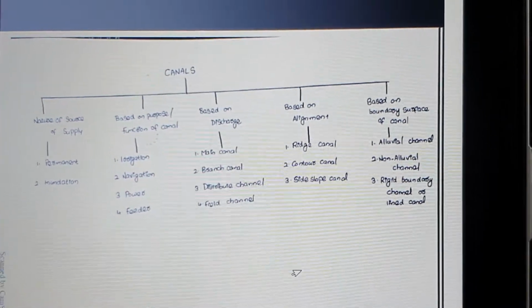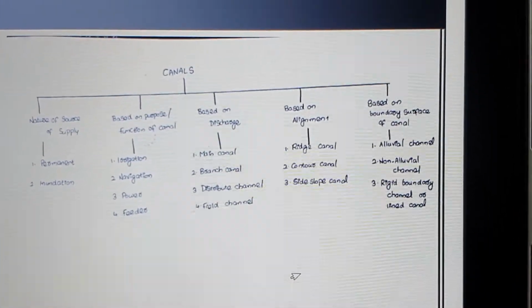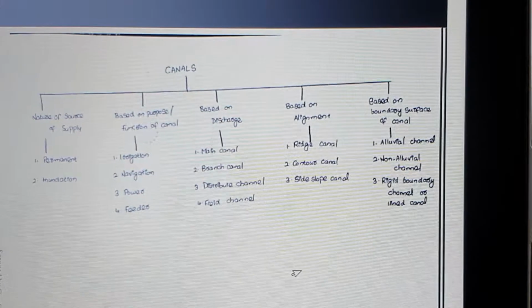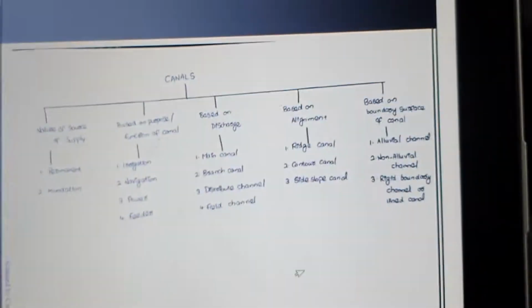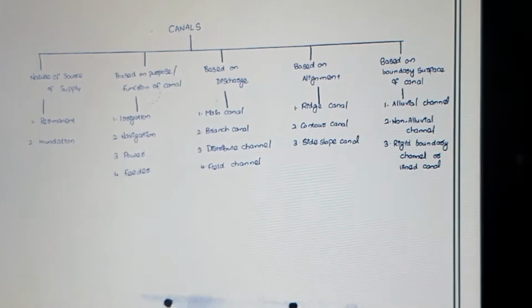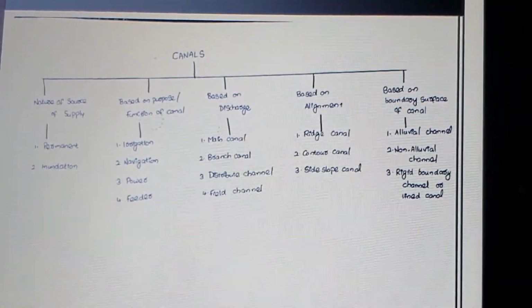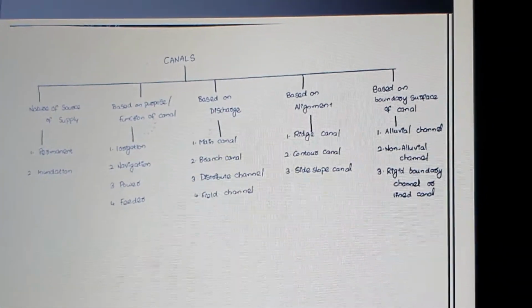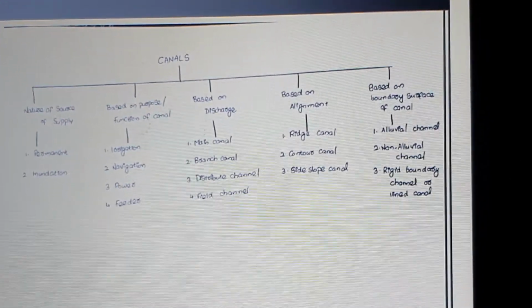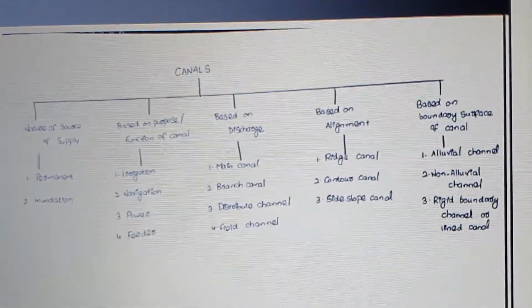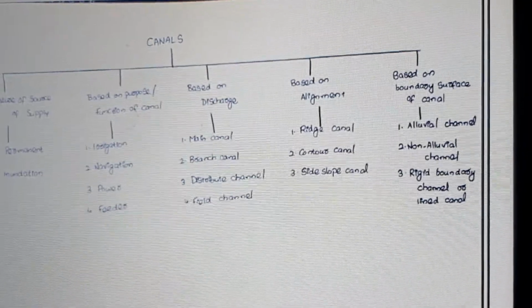The next one, based on the alignment, has 3 categories: ridge canal, contour canal, and side slope canal. Ridge canal is used whenever you have a higher amount of boundary surfaces of the water distributive canal or the main canal; we construct the ridge canals by providing cross drainage work. What is a contour canal? A contour canal is constructed along the contour lines of a map, and that is what we call a contour canal.